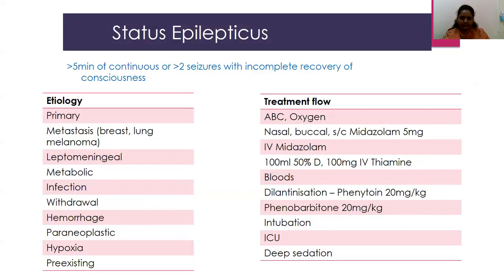The other part that we see is status epilepticus, which is defined as more than 5 minutes of continuous seizures, or more than 2 episodes of seizures with incomplete recovery of consciousness. So there would be a varied etiology for it. It could be a primary seizure disorder, leptomeningeal metastasis, brain metastasis, metabolic, infection, hemorrhage, paraneoplastic, hypoxia, or a pre-existing seizure disorder since a young age.